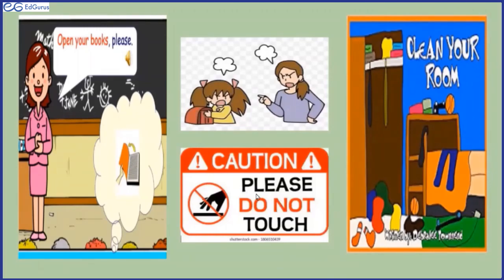Okay. Next, please do not touch. Do not touch strange objects. Yes. Ma'am, instruct. No. Here, what is it you see? Caution. So the notice cautioned everyone not to touch strange objects. Right? Okay. Here, clean your room.